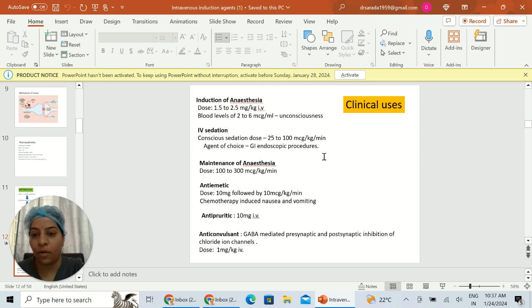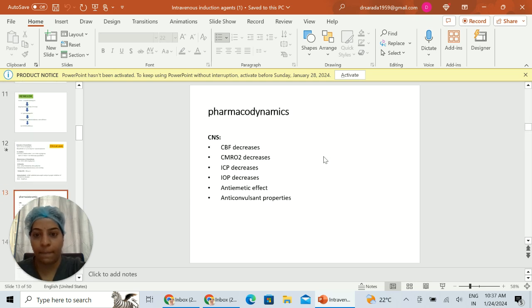It has an antiemetic property, given at a dose of 10 milligram followed by an infusion of 10 mcg per kg per minute. Chemotherapy induced nausea and vomiting can be reduced with propofol. It has antipruritic action with 10 milligrams IV. It has anticonvulsant action when given at 1 mg per kg IV.